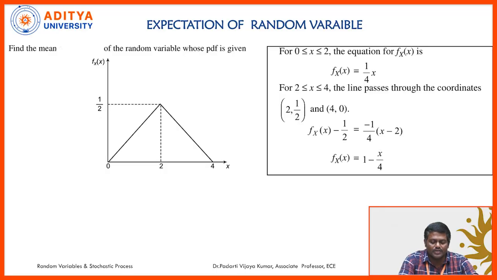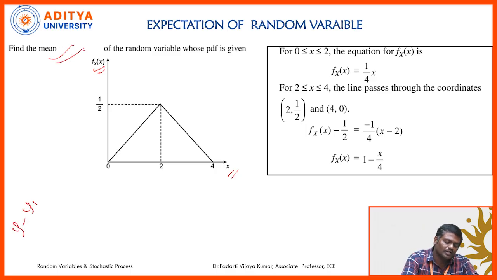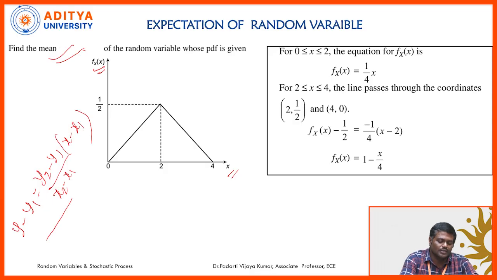Here a graph is given to us. This is nothing but the density function. Now we are asked to compute the mean value of the random variable. So we know the formula y minus y1 is equal to y2 minus y1 by x2 minus x1 into x minus x1. So using this formula, these limits are 0, 0. Here the limits are 2, 1 by 2. Here the limits are 4, 0.